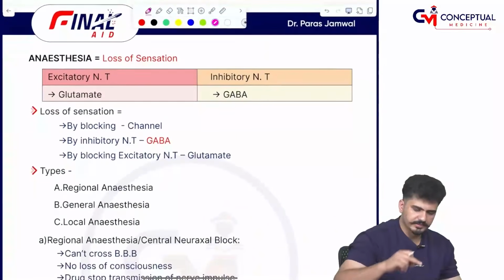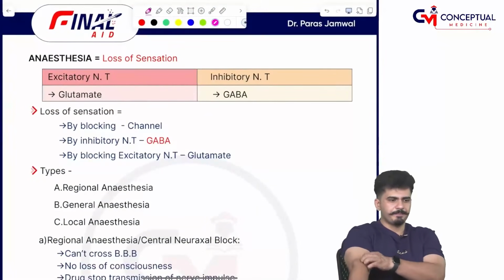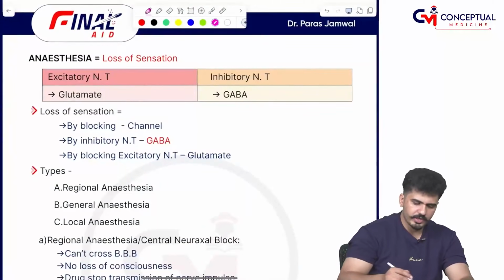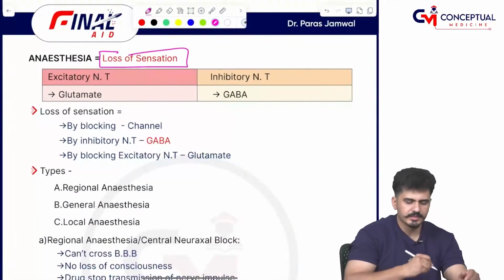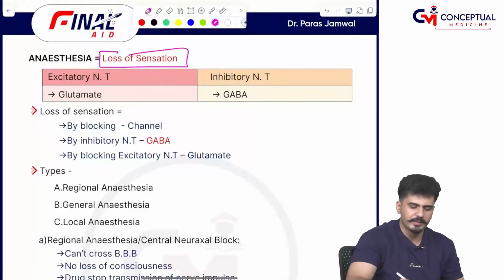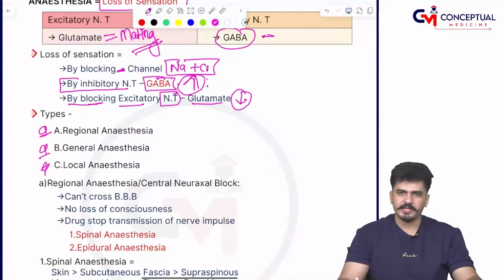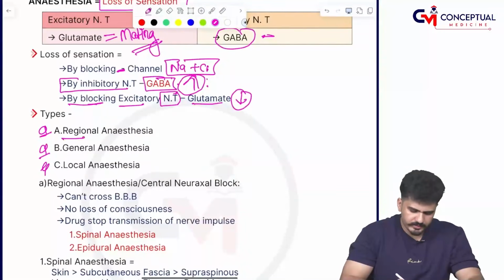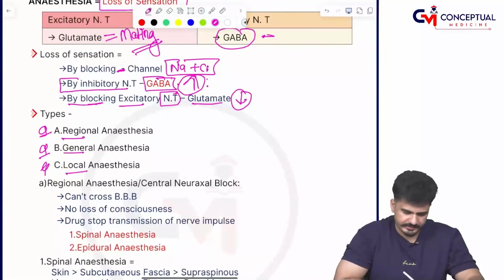Moving on to the next topic, anesthesia. Anesthesia is the loss of sensation. Now there is an excitatory neurotransmitter and an inhibitory one. The excitatory one is glutamate. We divide anesthesia into three forms: regional, general, and local anesthesia.